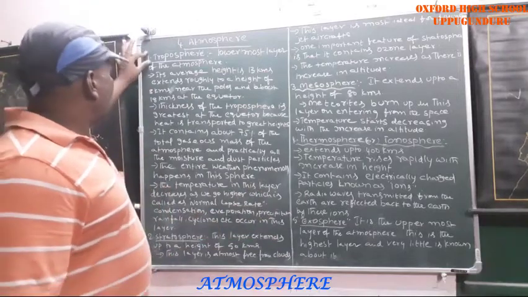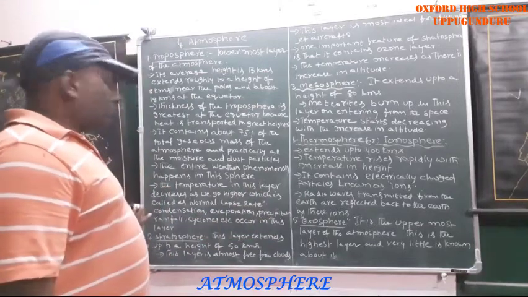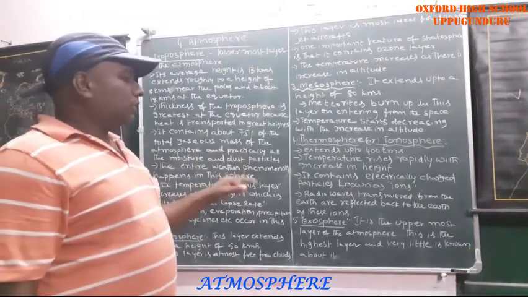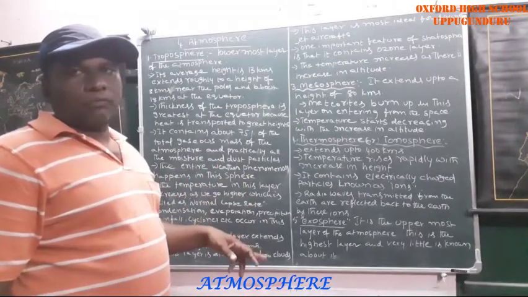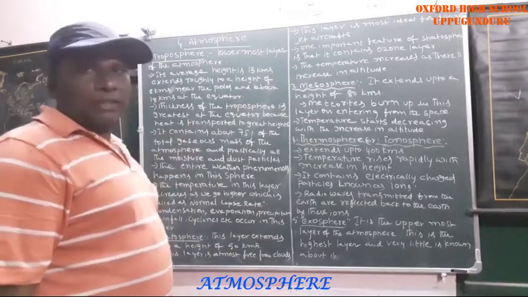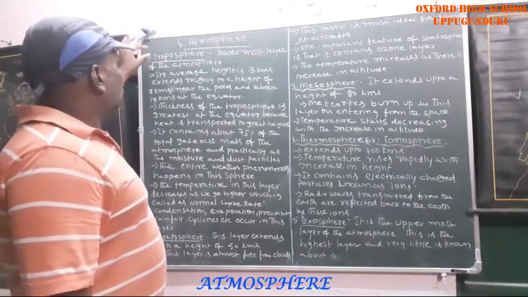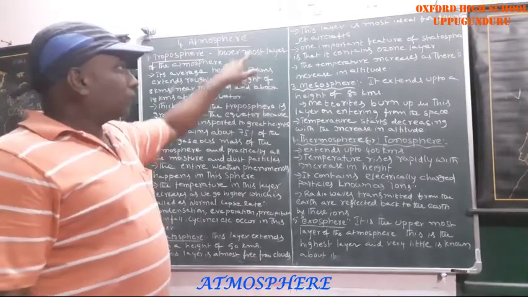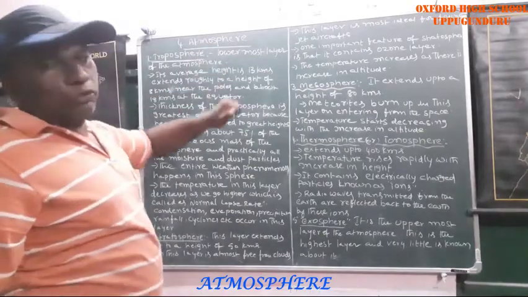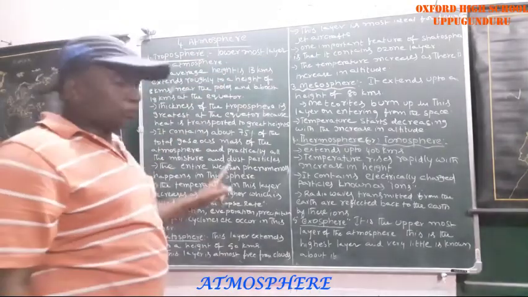Number one, tropo, strato, and meso. Then heterosphere is divided into two: thermo and exo. Then one by one I am going to explain clearly. First of all, troposphere. The lowermost layer of the atmosphere is troposphere.